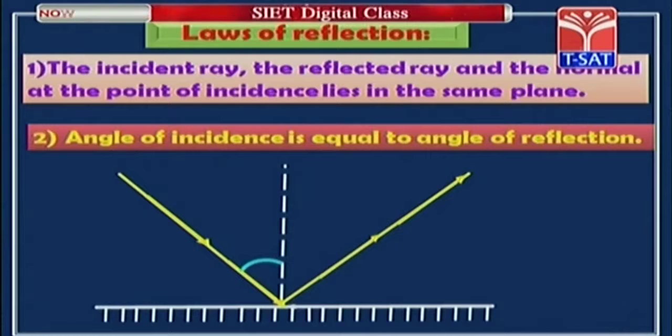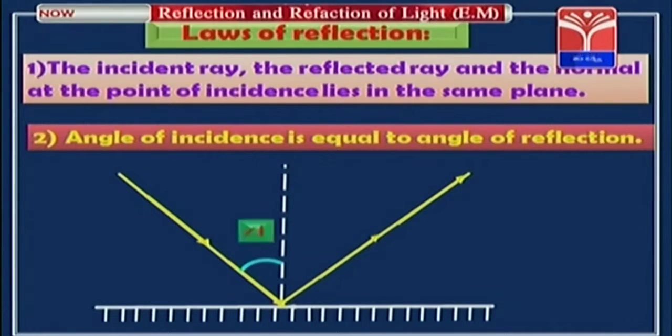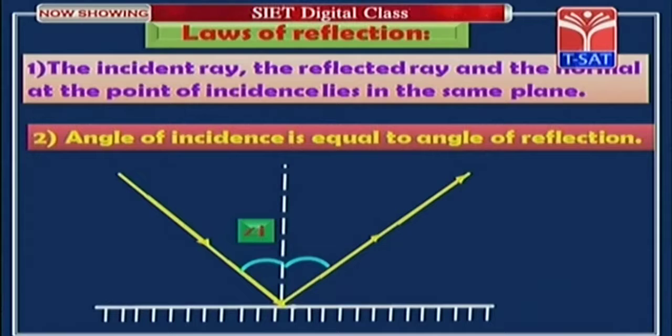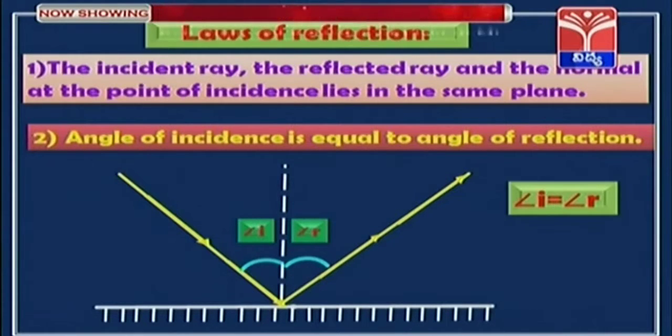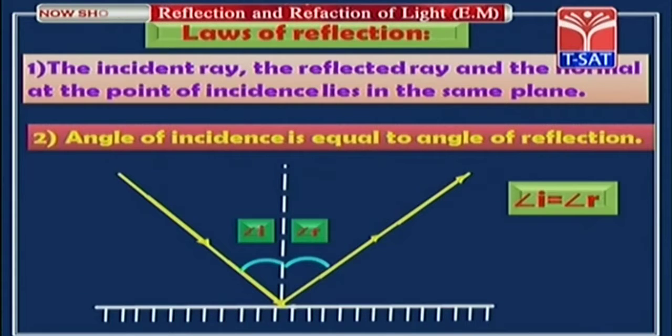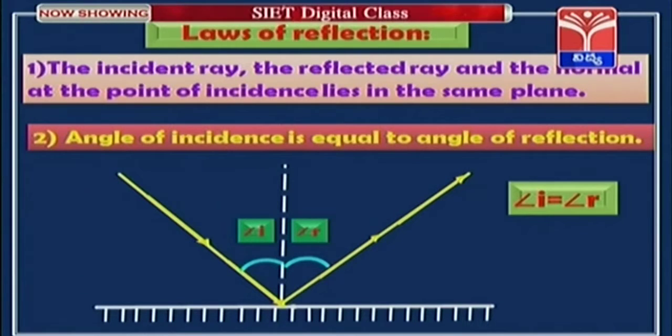The angle between normal and incident ray is the angle of incidence. The angle between normal and reflected ray is the angle of reflection. Angle of incidence, angle I is equal to angle R. These are the two laws of reflection. Here we have to note that when light ray is incident normally on a plane mirror, it retraces its path.